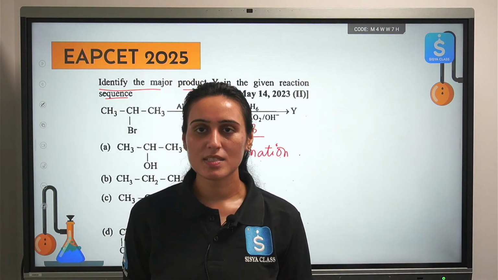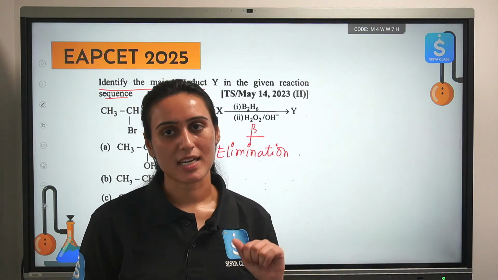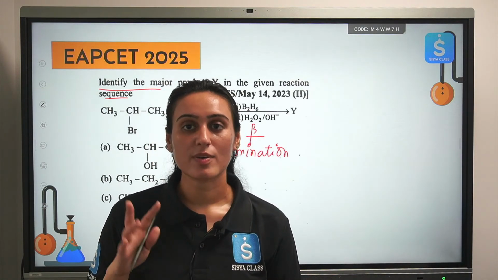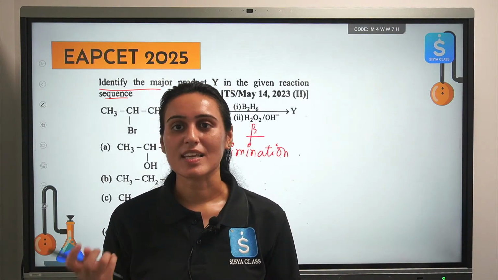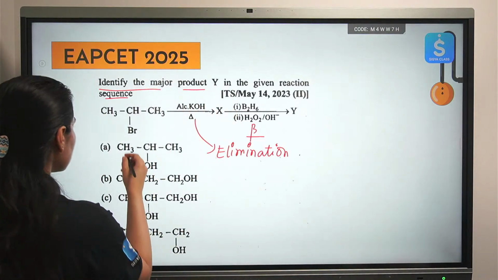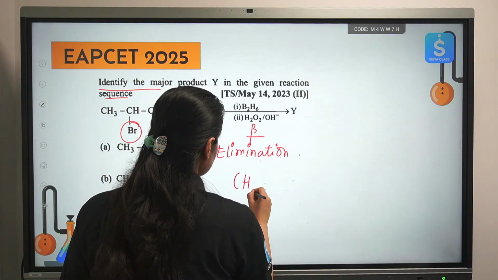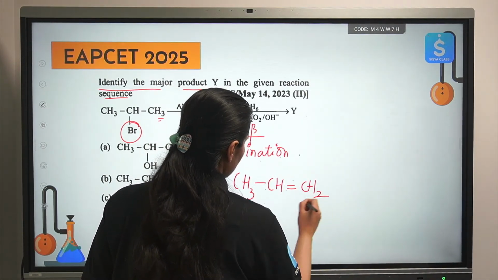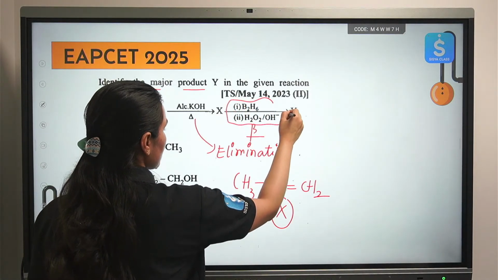Okay. So what happens in beta elimination? From the alpha carbon, remove the leaving group, that is bromine. From the adjacent beta carbon atom, you will remove the hydrogen and you will receive some kind of alkene as the final product. Okay. So bromine from here, hydrogen from here. So this is your product X, this alkene. Now what is this thing which is given to us?